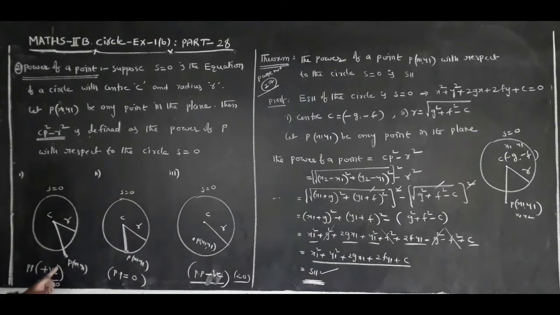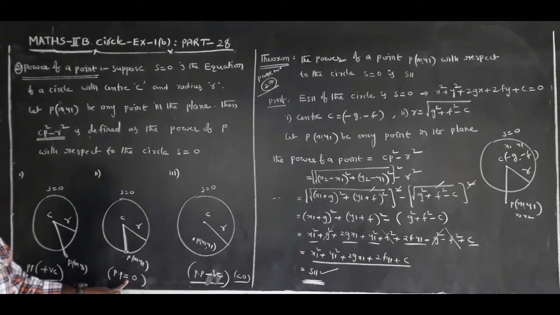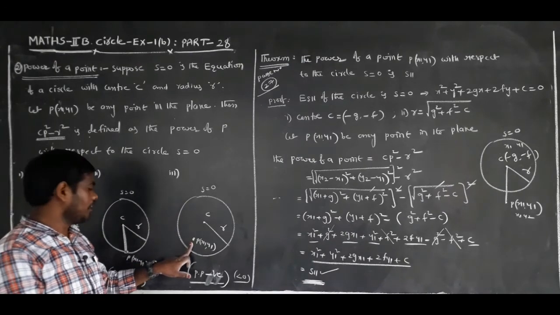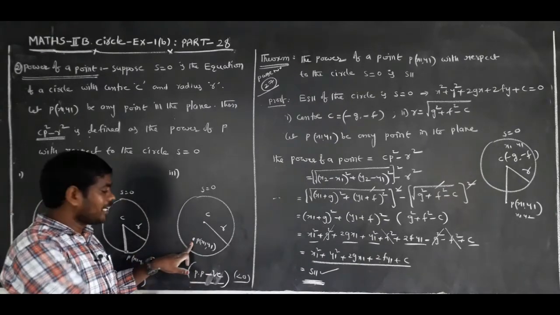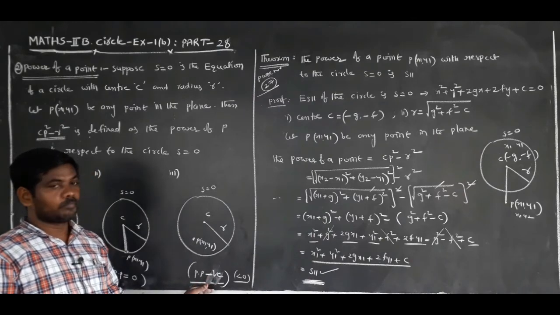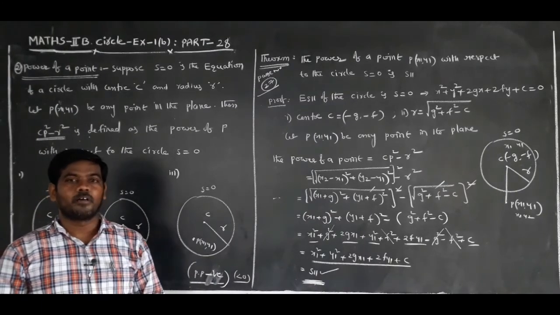Suppose P is a point outside of the circle, or exterior of the circle, the power of the point is positive. If P is a point lying on the circle, the power of the point is 0. If P is a point interior of the circle, or inside of the circle, the power of the point is negative. This is the definition of the power of a point.